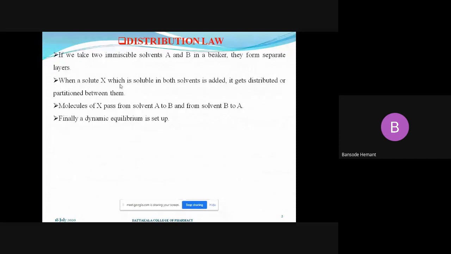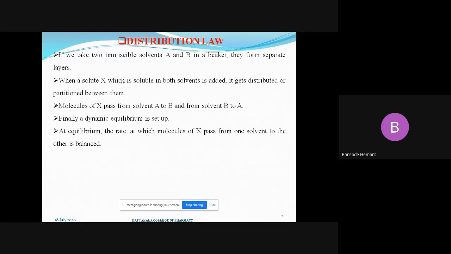So at this condition, what happens? A dynamic equilibrium is set up. As I have explained what equilibrium is, at equilibrium the rate at which molecules of the solute pass from one solvent to the other will be the same. It will be balanced because the concentration of the solute in both layers is the same.